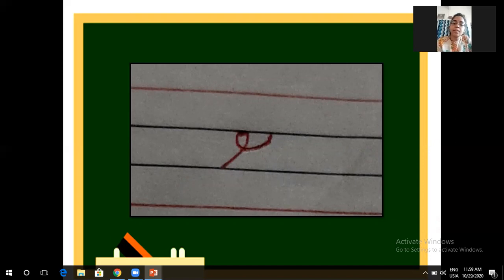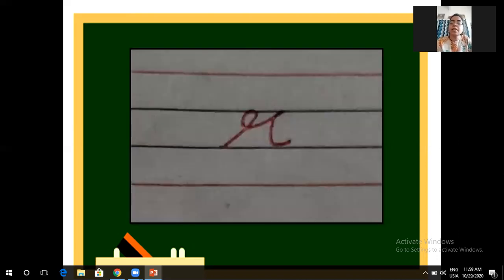Again, start from the third line, touch the second line and make a small curve. And again, touch the second line. Again, start from the third line, go up, touch the second line, make a curve. Again, make a curve, touch the second line, come down and make a small curve. So this is R.